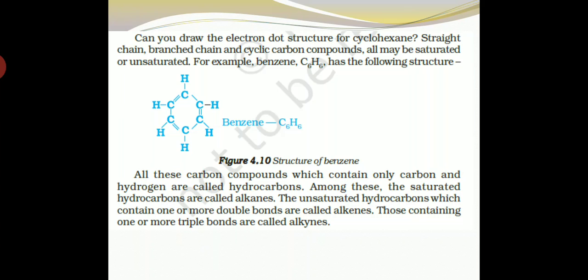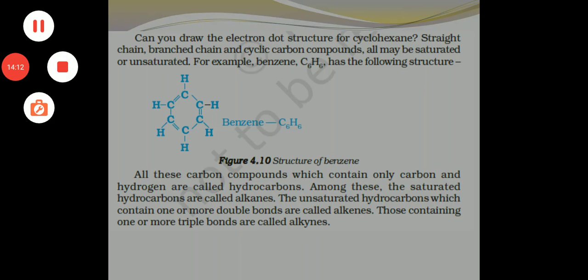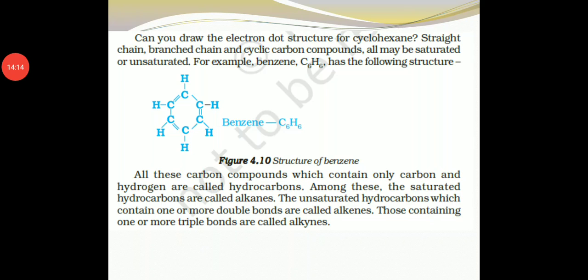Among these, the saturated hydrocarbons are called alkanes, and unsaturated hydrocarbons which contain one or more double bonds are said to be alkenes. And those containing one or more triple bonds are called alkynes.